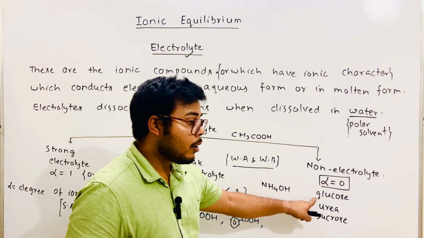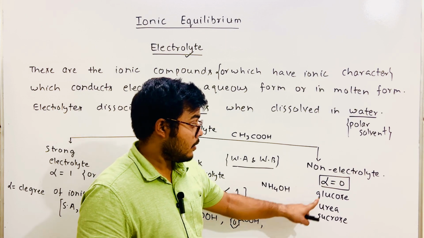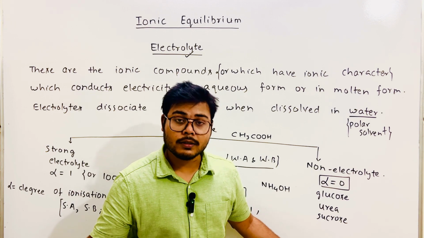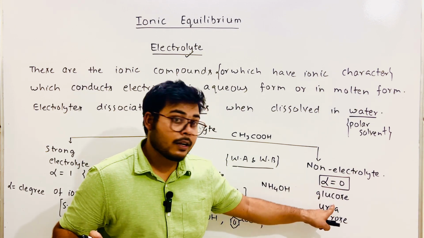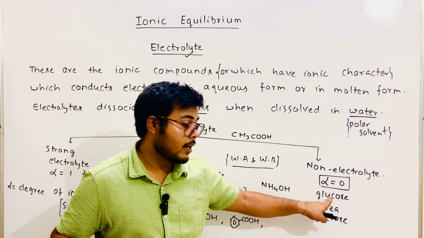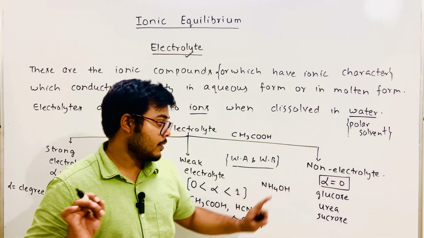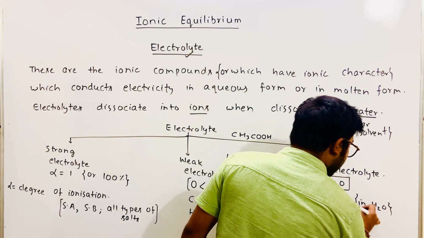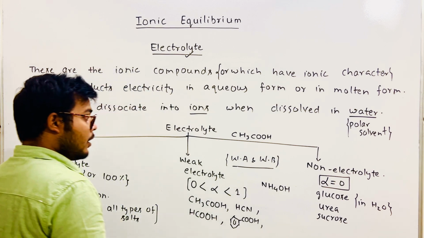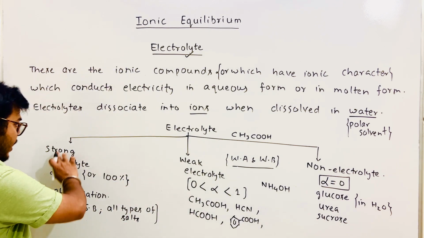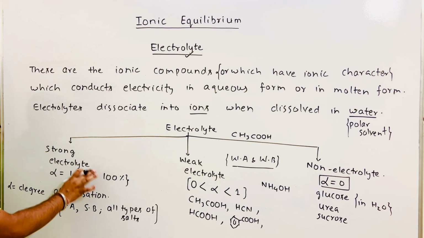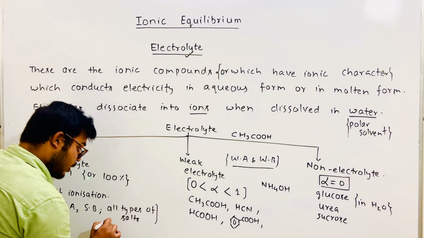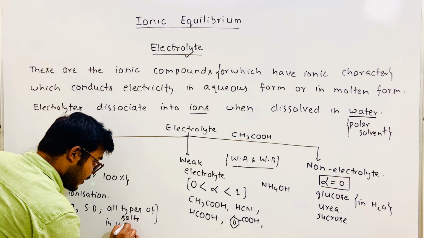So these do not dissociate into ions. They dissolve in water, that's true, but they do not dissociate into ions. That's why these are not categorized as electrolytes, these are categorized as non-electrolytes. So we have to mention the solvent which you're talking about, right? One more important thing: we have described that these are strong electrolytes, but they are electrolytes in the presence of water. In H2O, these are strong electrolytes.